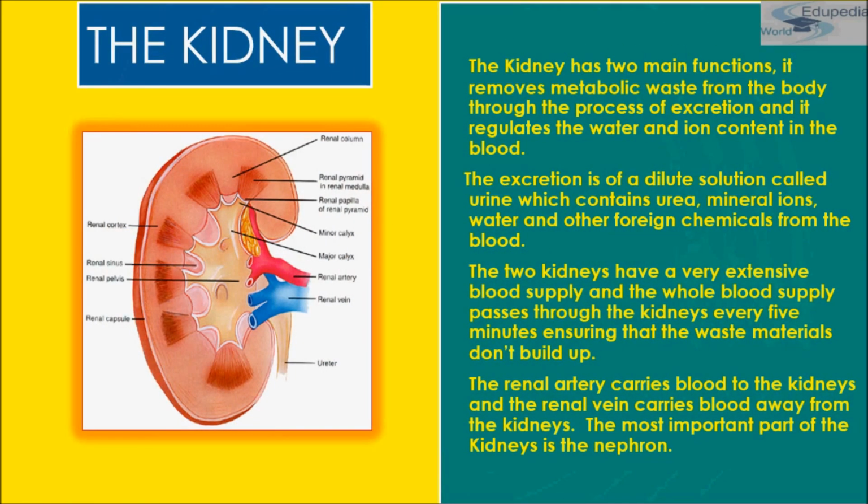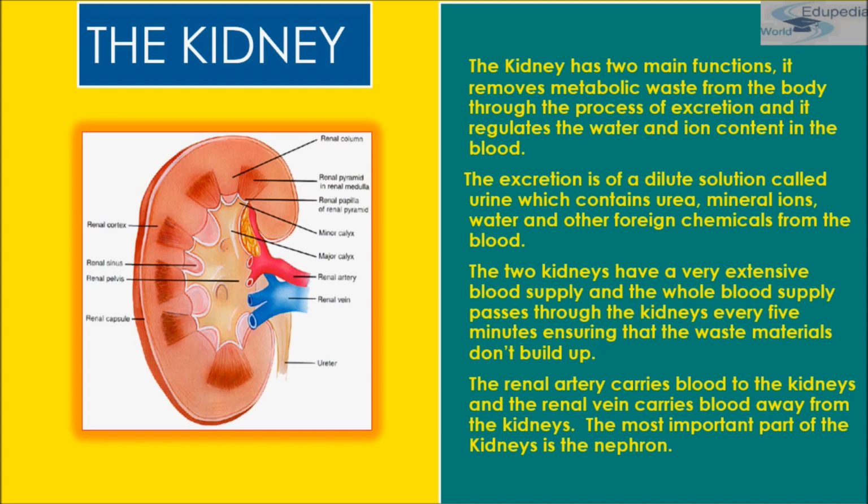Okay, so kidneys are in pair, and they are situated in humans in the abdominal cavity. Kidneys are attached dorsally to the body wall, one on either side of the vertebral column.